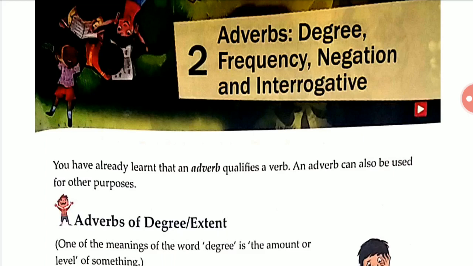Okay. So our topics are degree, frequency, negation and interrogative. Today we will see adverb of degree and adverb of frequency. Adverb of negation and interrogative adverb we'll see tomorrow. For today we only see degree and frequency. Okay, now let's begin.